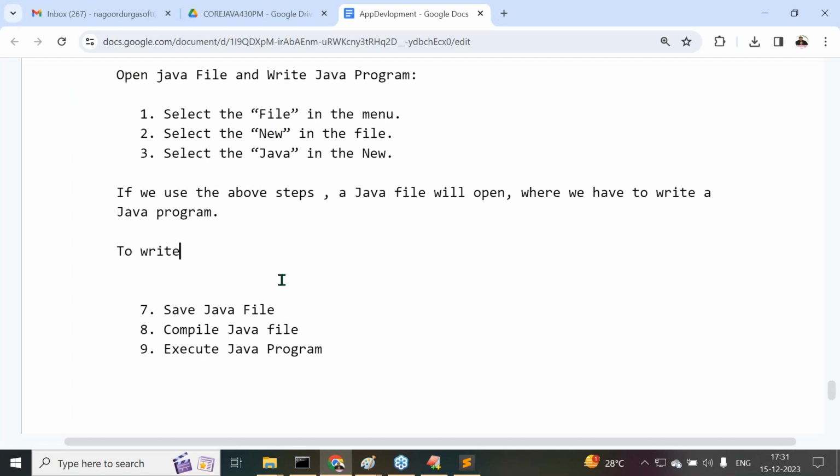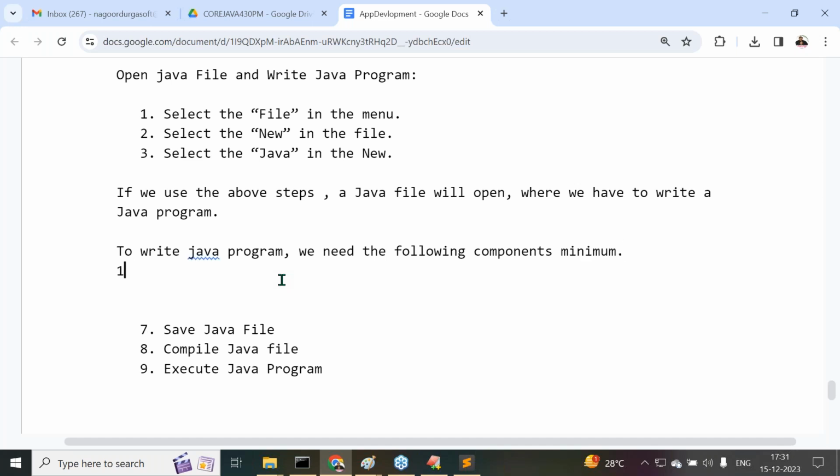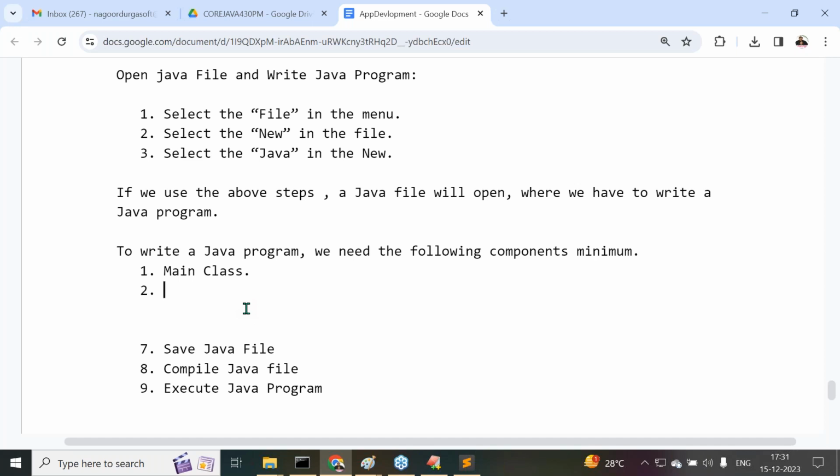To write a Java program, we need the following components at minimum. What are the components we require at minimum? First one is the main class. Next one is the main method.